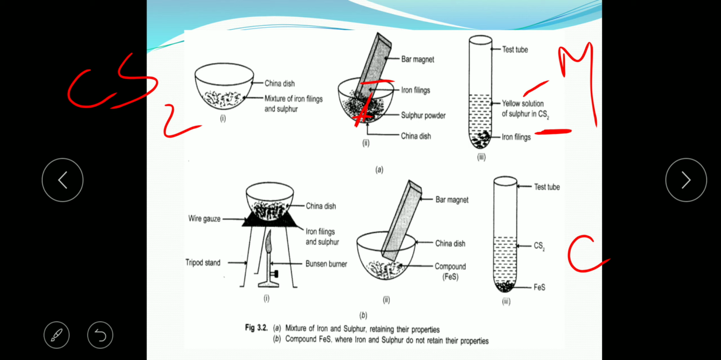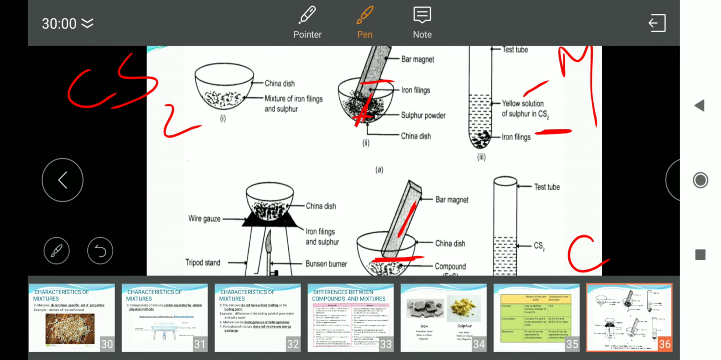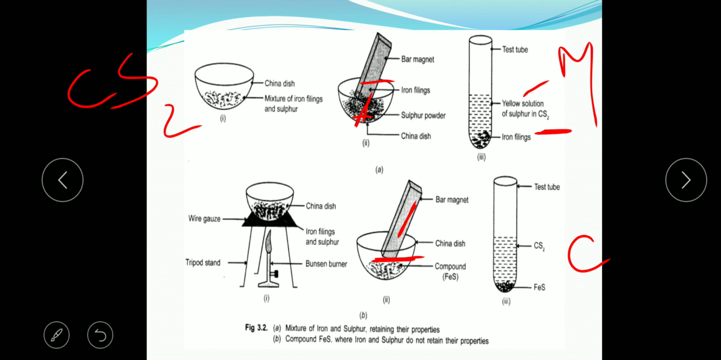Okay, here this is the compound, and in the china dish the iron sulfide compound is heated, and when you move a bar magnet across it, you do not find any iron being attracted towards the magnet. It means iron has lost its property, because it has formed a compound, that is iron sulfide, so the iron has lost its property.